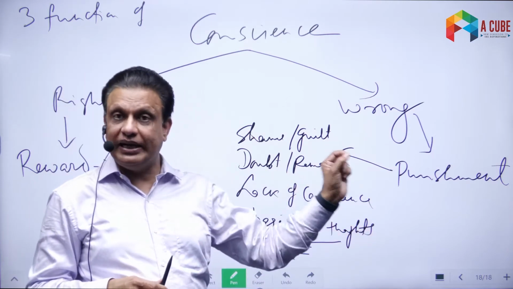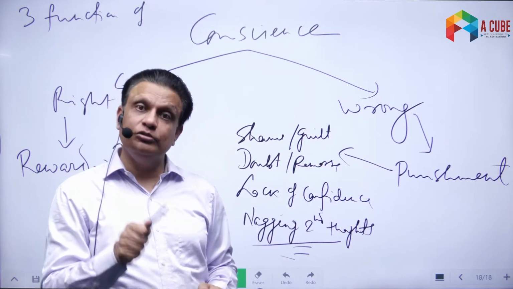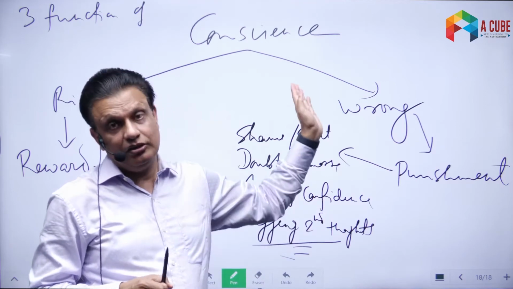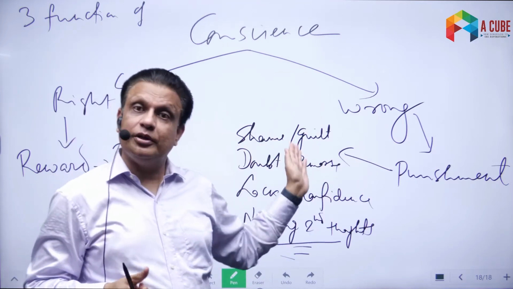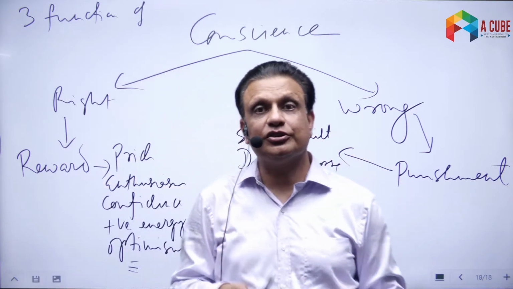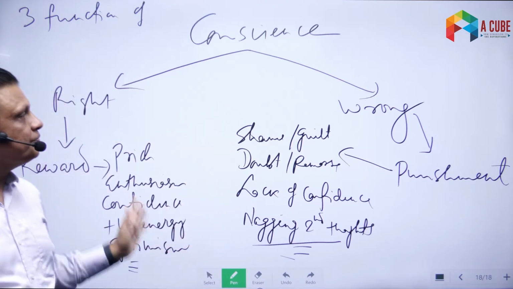Or I shouldn't have done that, then it means that your conscience is punishing you for doing what it thinks is wrong. So that is how you can say conscience prohibits us from doing the wrong. That is what conscience is. This is how we can conceptualize the whole idea of the conscience here.